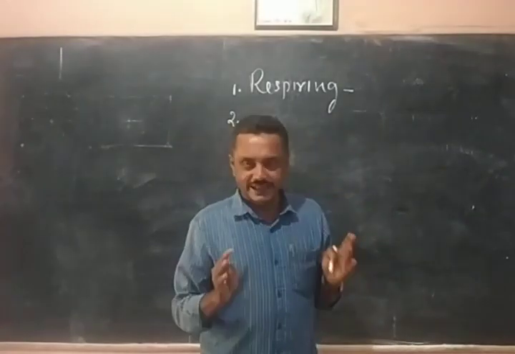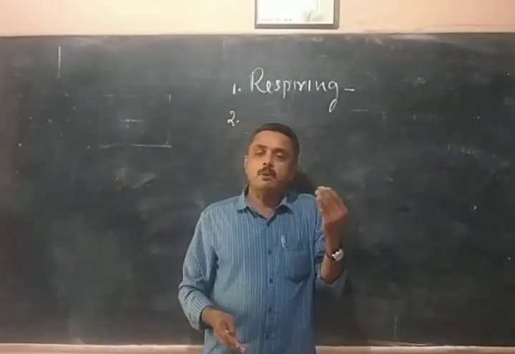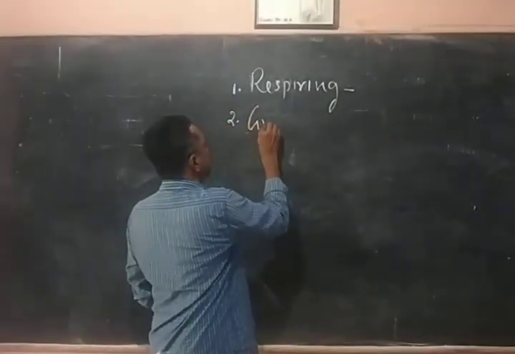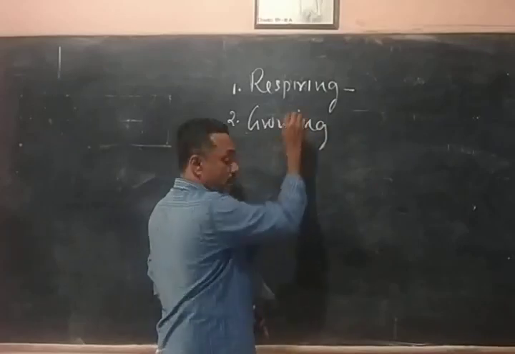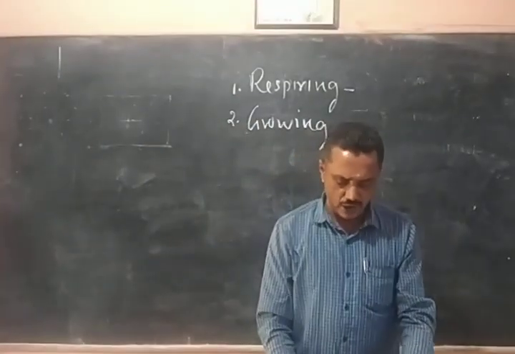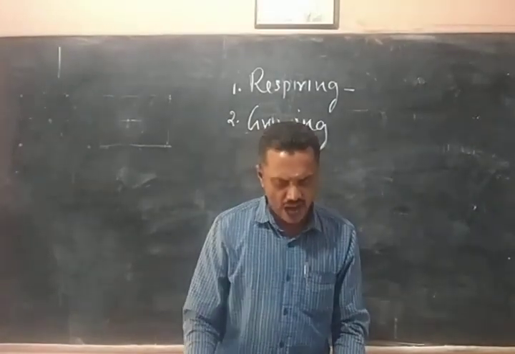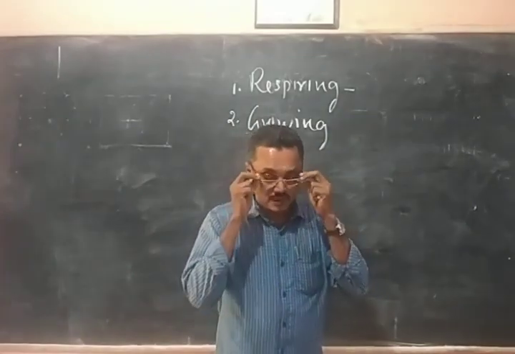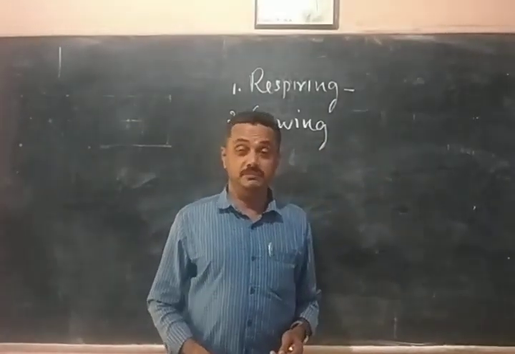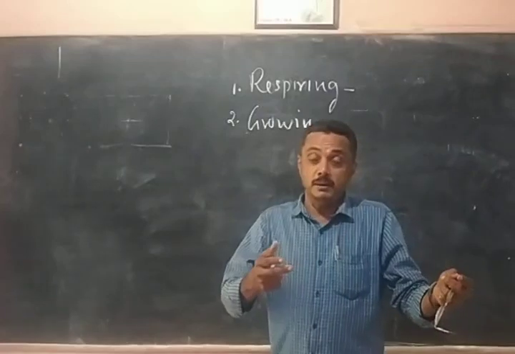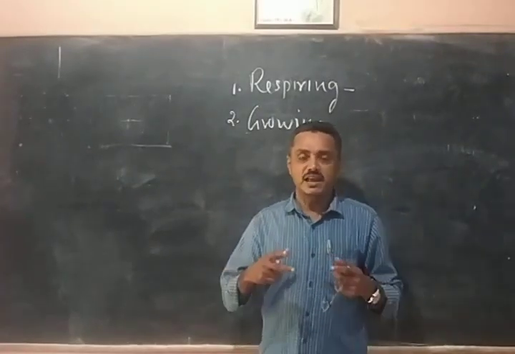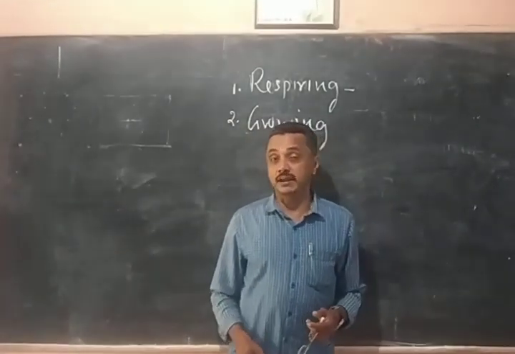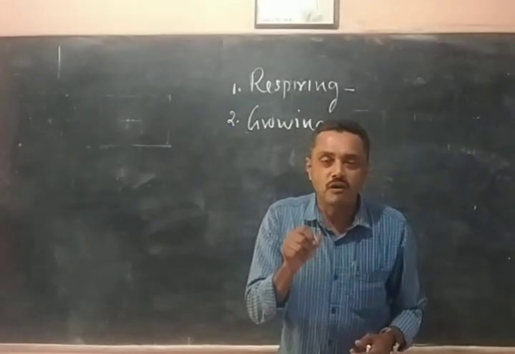And the second point: can you see what the property of living organisms is? All living organisms are growing. What is the meaning of growing? Plant or animal or bacteria, whatever it may be, all living organisms are growing. What is the meaning of growth? You are growing. Now you are 15 plus, and maximum growth takes place during your age limit. Plants are growing, animals are growing. What do you mean by growing?